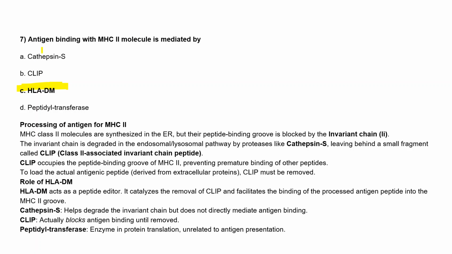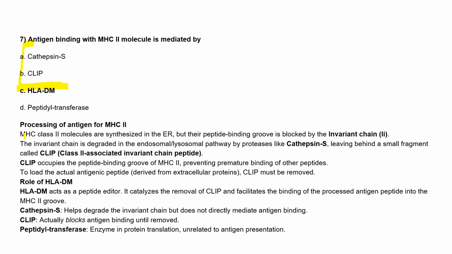All of this comes under the processing of antigen during MHC2. In the previous slides, we discussed how MHC1 processing happens: the TAP receptors, how it happens through the endoplasmic reticulum and then goes to the Golgi, and what the other proteins were. So this question will help you understand how antigen processing happens in MHC class 2.